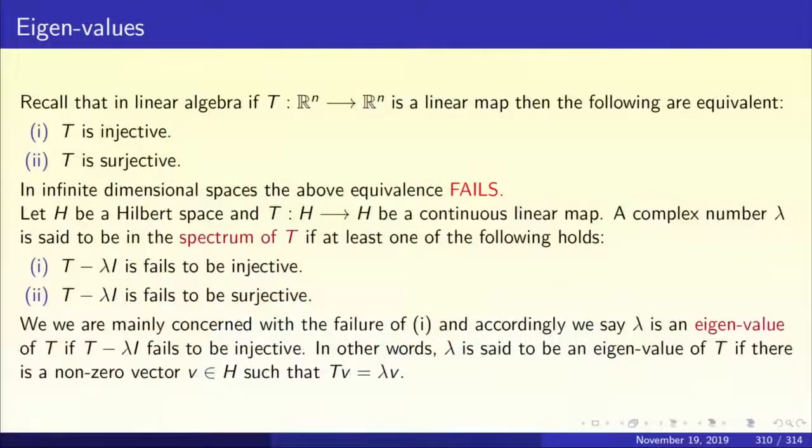However, in an infinite dimensional space, this equivalence fails. We do not have a rank nullity theorem in infinite dimensional Hilbert spaces. So, when you have an infinite dimensional Hilbert space and you have an operator T from H to H, which is a bounded linear operator, then we must discuss what it means to say that a complex number lambda is a spectral value of T or lies in the spectrum of T. So, you say that lambda lies in the spectrum of T if at least one of the following holds: T minus lambda I fails to be injective, or T minus lambda I fails to be surjective.